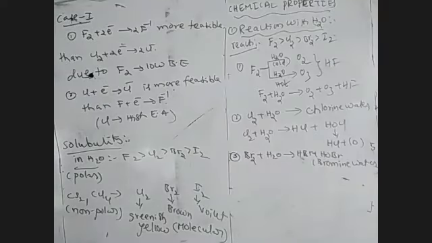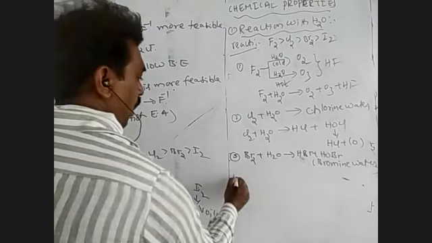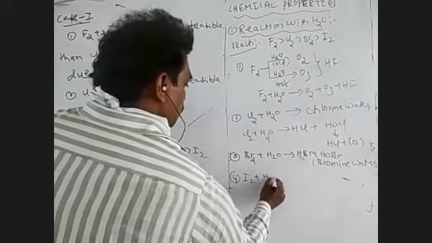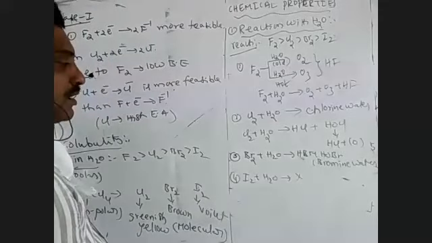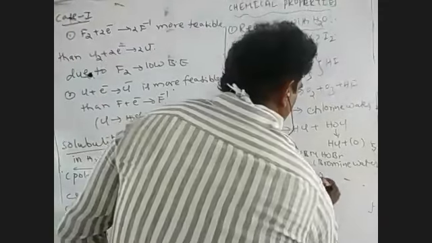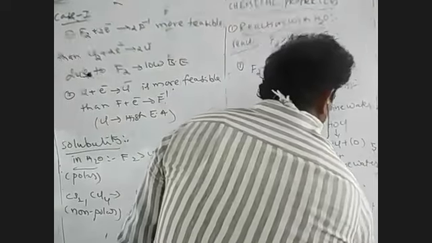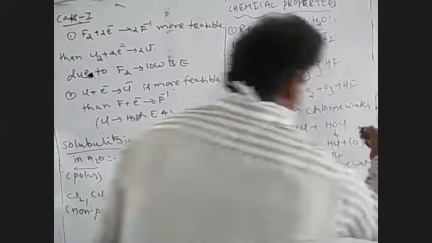The next one is I2. Direct solubility of iodine in water is not possible, because the delta G of the reaction is positive. Delta G negative means the process may be spontaneous; delta G positive indicates a non-spontaneous process only.